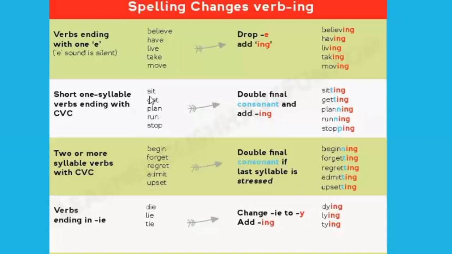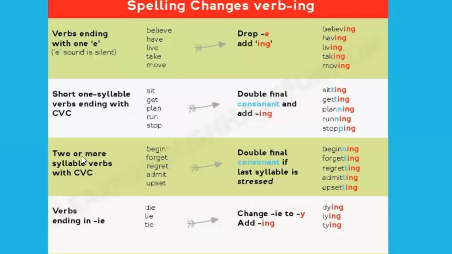So for instance, sit would be sitting, double T, because it's a one-syllable verb ending in consonant, vowel, consonant. Get, consonant, vowel, consonant. That's why we are adding another T and ing ending, getting.